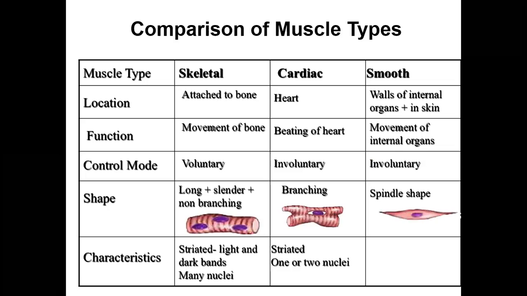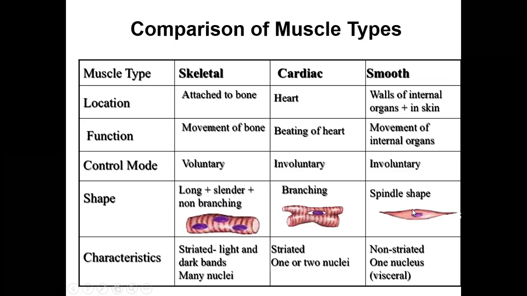Then if you see the shape of this smooth muscle, it is spindle shape. Here it is long, slender, tube-like, but here it is spindle shape. Spindle shape means in the middle it will be broad and it has narrow ends. And it will always be uninucleated, only one nucleus, and they are not striated, no dark and light bands.